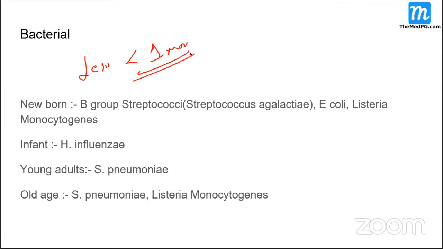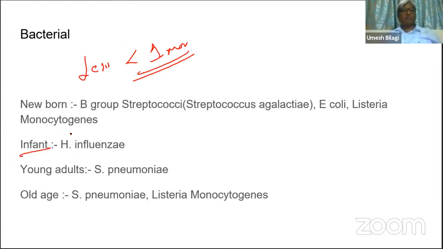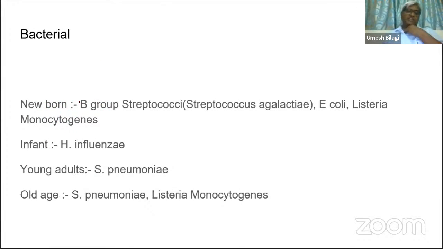1 month baby. Up to 1 month, that is, we will call him an infant after 1 month. All the infants do include newborns. I want to differentiate here because the organisms are different. Fine. So then in the newborn, what is the commonest organism?